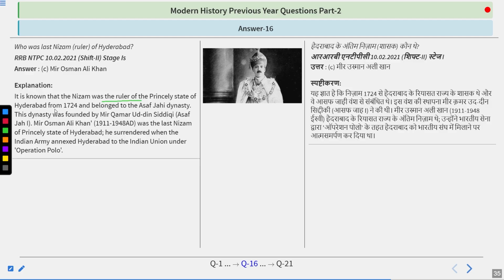The Nizam was the ruler of the princely state Hyderabad from 1724 and belonged to the Asaf Jahi dynasty. This dynasty was founded by Mir Qamar ud-Din Siddiqui Asaf Jah I. Mir Usman Ali Khan, 1911 to 1948, was the last Nizam of the princely state of Hyderabad. He surrendered when the Indian army annexed Hyderabad to the Indian Union under Operation Polo. So the answer is Mir Usman Ali Khan. And this was done by the first home minister of our country, Sardar Vallabhbhai Patel.